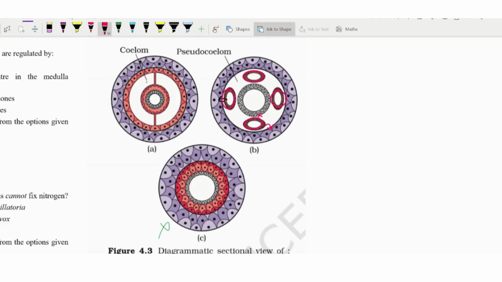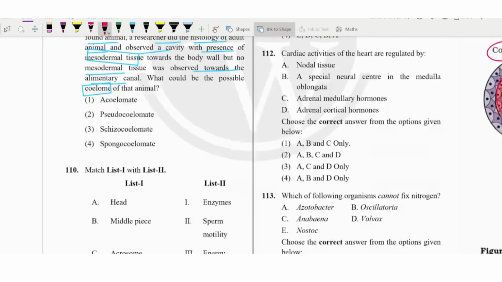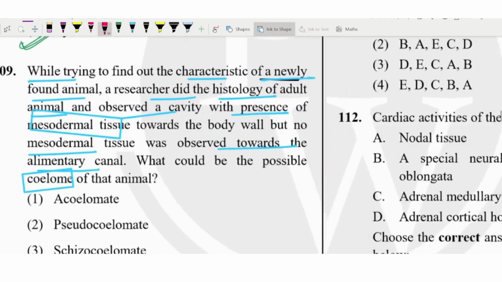In the coelomate condition, this is completely attached with the body wall as well as the internal organ. So we can say in the coelomate it is present on both sides, and in the acoelomate there is not even a cavity. But in the pseudocoelomate we have seen the pouches, attached more towards the body wall. Related to that only, we can focus on what they are asking now.